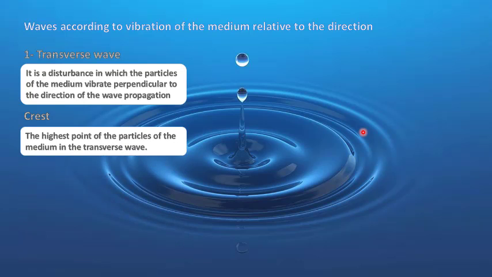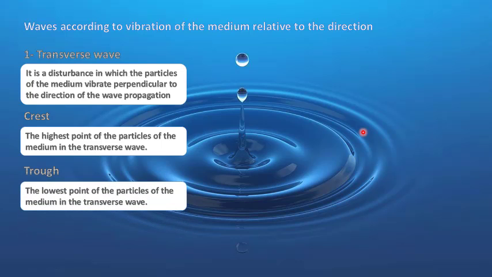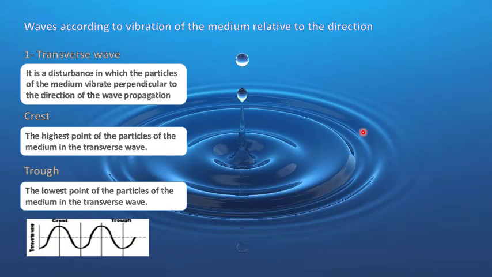Crest, it is the highest point of the particles of the medium in the transverse wave. Trough, it is the lowest point of the particles of the medium in the transverse wave. Like we see here in this image, the highest point is crest, the lowest point is trough. The propagation of this wave is perpendicular to the wave.